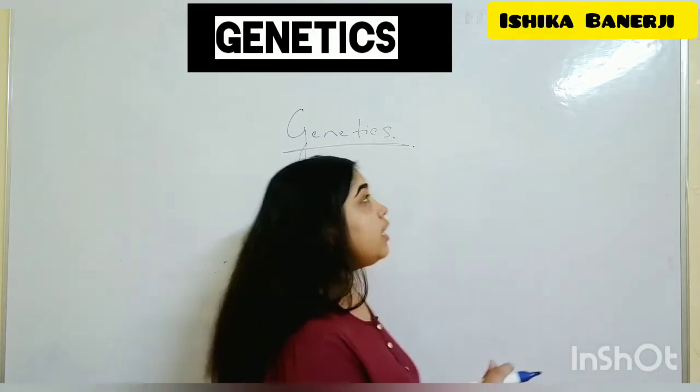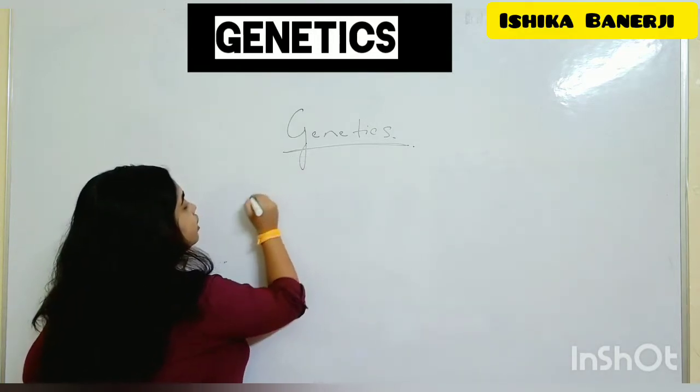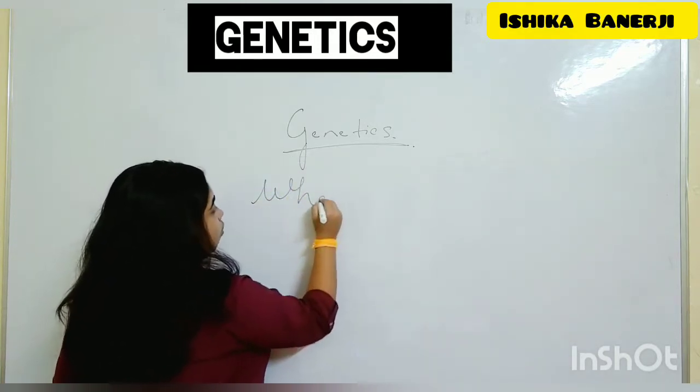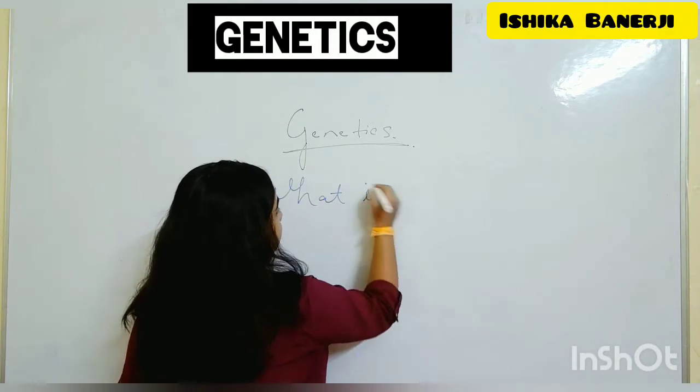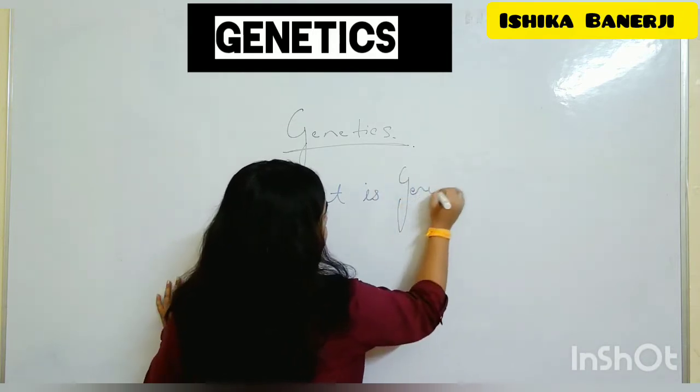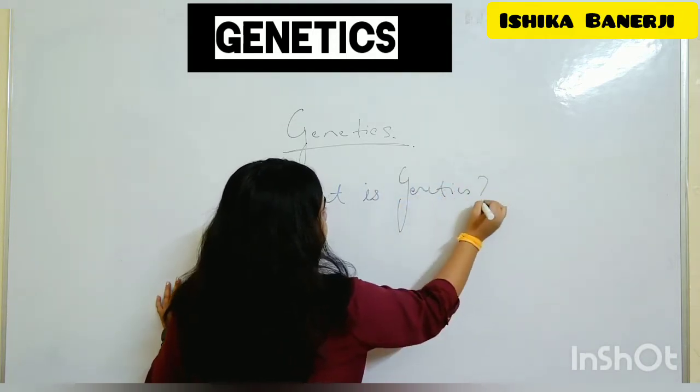Okay, so what is genetics? If the question comes, what is genetics? What should be the answer?